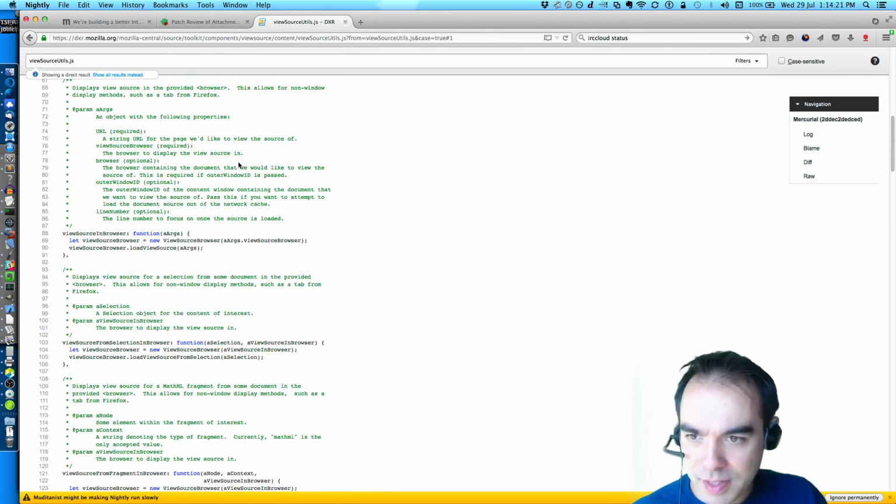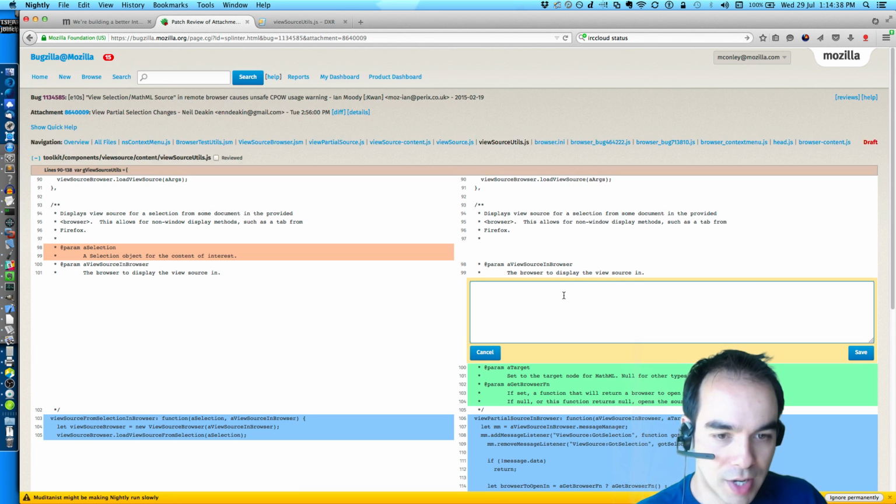So what was the function that is changing view source from selection? The browser to display the view source in. Displays view source for a selection from some document in the provided browser. Okay. So this is actually, I'm going to say we changed this.